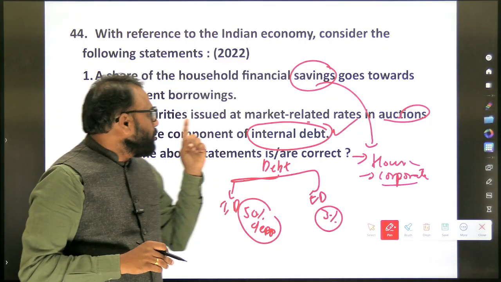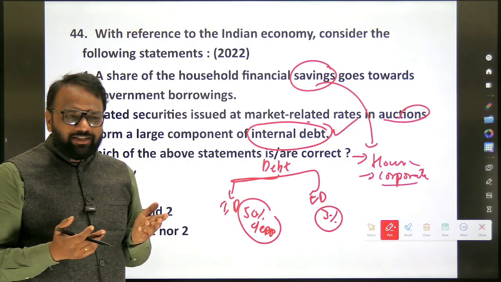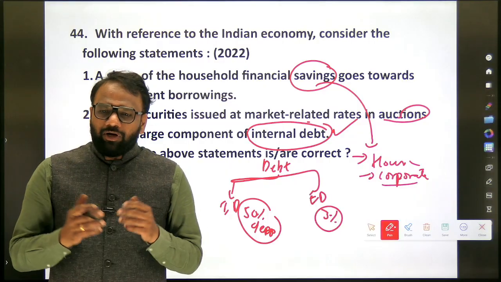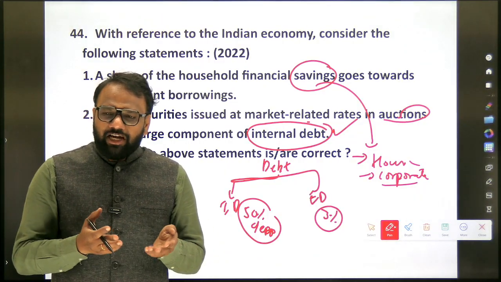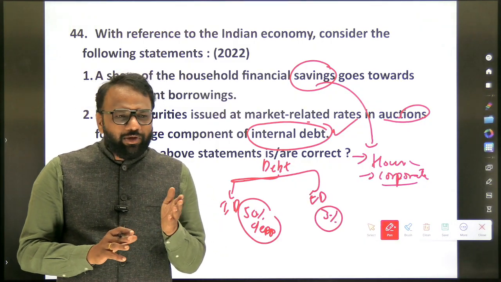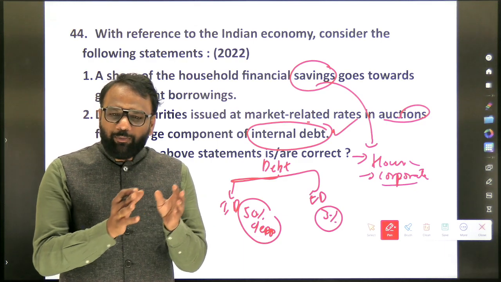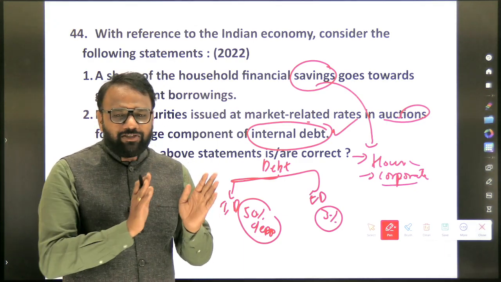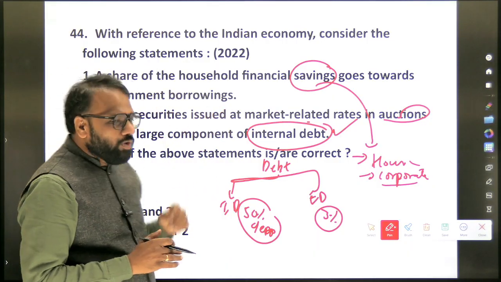A share of the household's financial savings goes towards the government borrowings. True or false? See, what is savings? The extra amount which you have, you will just deposit it in the bank. What will the bank do? It will lend loans. So when it is lending loans, it lends not only to the private entities, it will also give loans to the government as well. So in this fashion, whatever households have deposited in the bank, some amount will go in the form of debt to the government as well. Hence, the share of the household's financial savings goes towards the government borrowings.